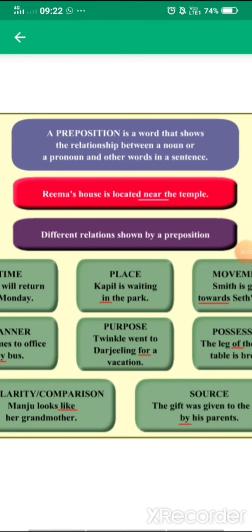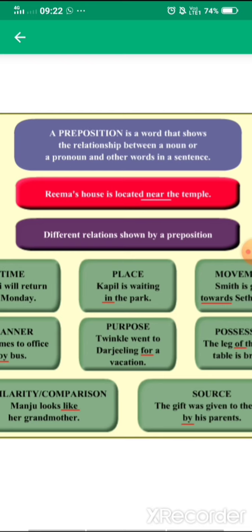Hello students, today we are reading the language topic of your grammar book, that is preposition. So here you can see the definition of preposition is given in the beginning. A preposition is a word that shows the relationship between a noun, a pronoun and the other words in a sentence. So basically the preposition, I'm telling you, listen to my words very properly.